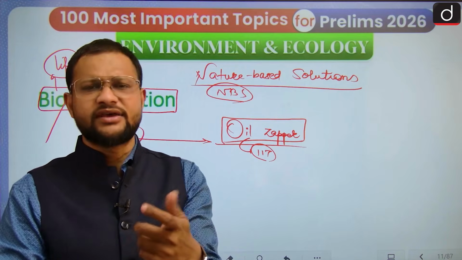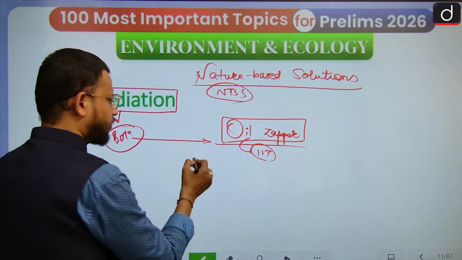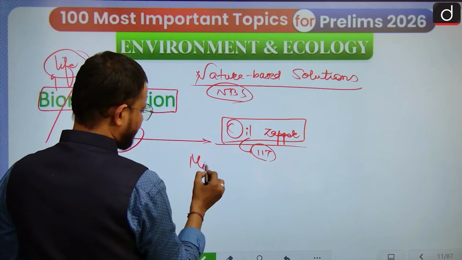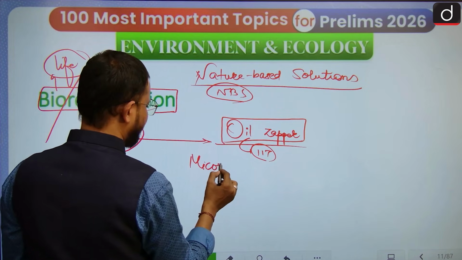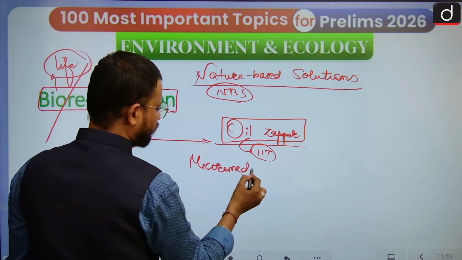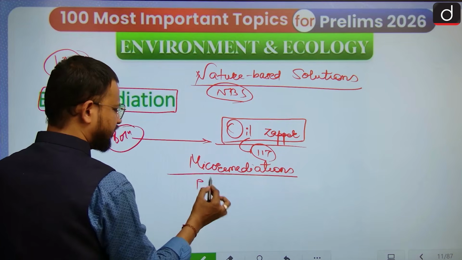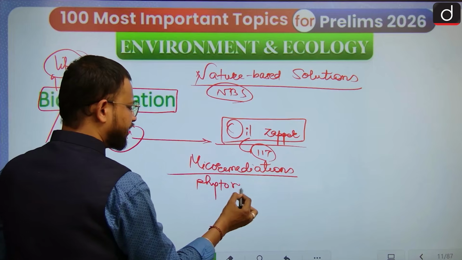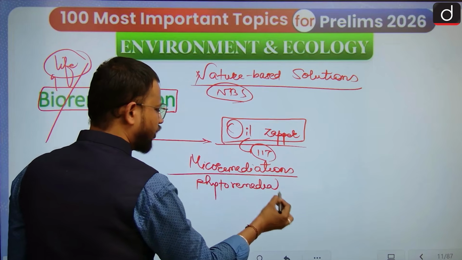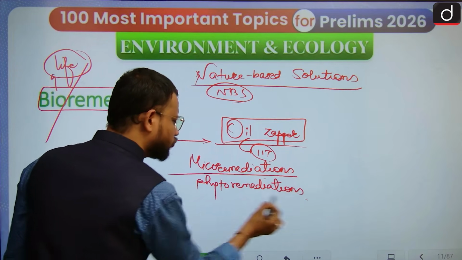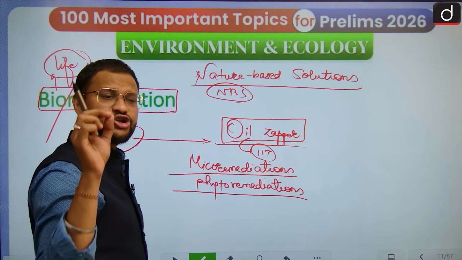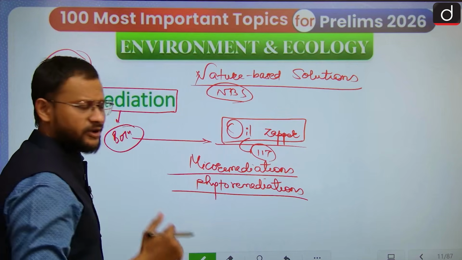And that is not the only case. There is microbial remediation, where microbes are used for this purpose. Another type is phytoremediation. Phytoremediation means when plants are used for pollution control or solving that environmental challenge.